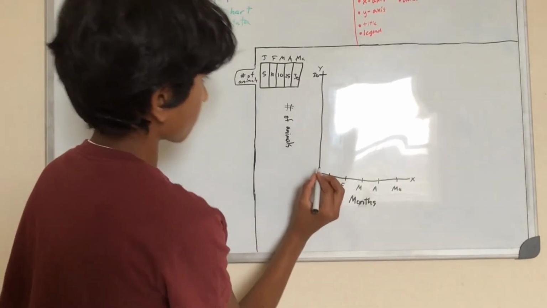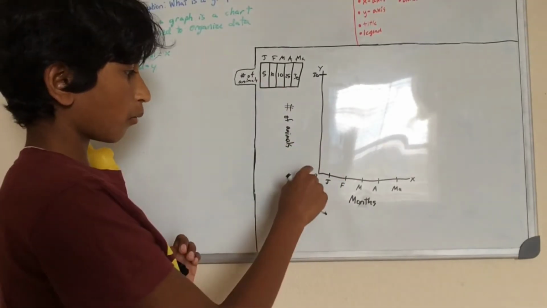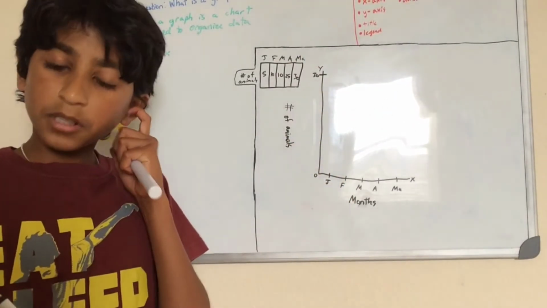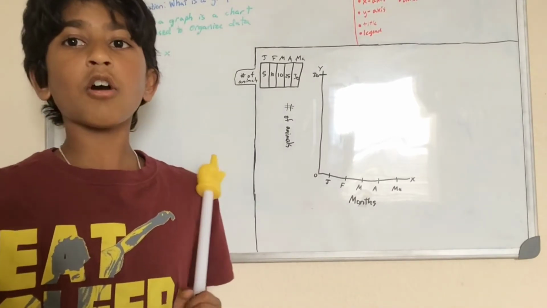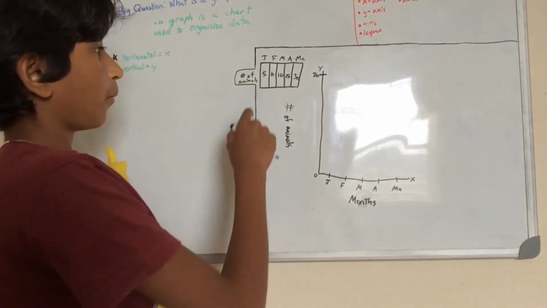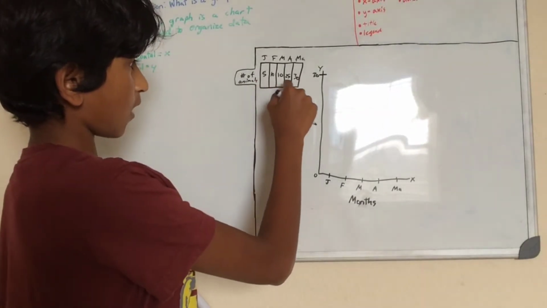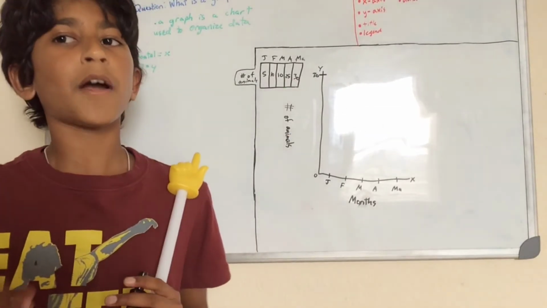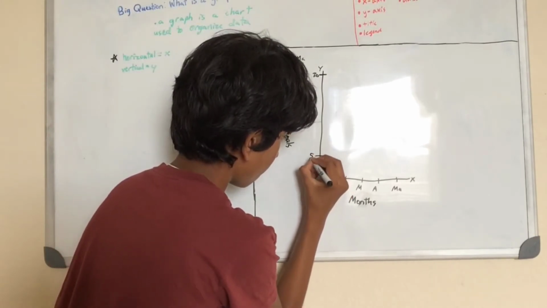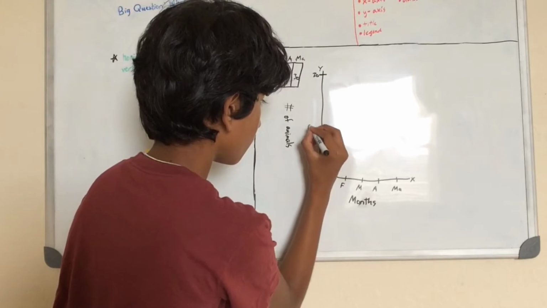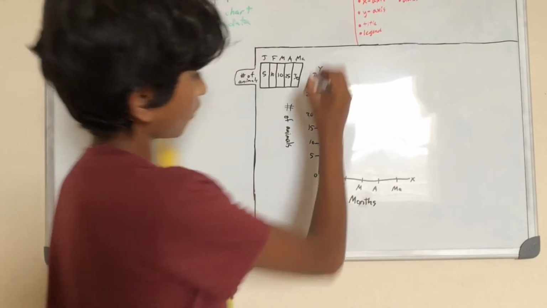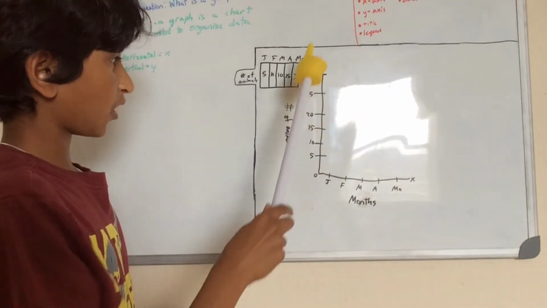So now let's go from 0 and let's go up by 5. When you go up, you know how you have to mark 1, 2, 3, 4, 5, 6 all the way up to 30? You don't have to do that. You don't have to go up by 1s. You can go up by 2s if you want, 3s, 4s, 5s, and so on up to 10s. I'm going to do 5 because we have 5, 10, 10, 25, and 30, and they're all divisible by 5, so it's going to be easy to graph. And I'll show you why. So let's do 5, 10, 15, 20, 25, and we already have 30.